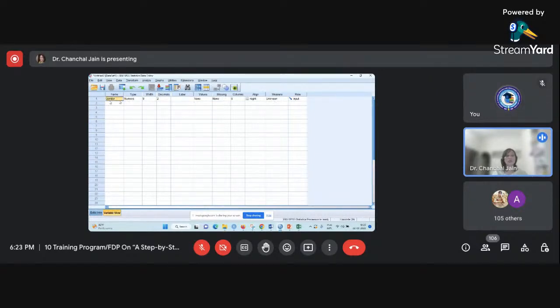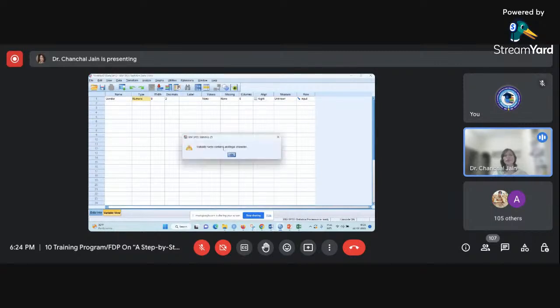One more thing I'll show you here. Suppose I have written gender of participant. I'm switching from this cell to the next cell. Again, you can see we are getting an error that variable name contains an illegal character. So in that case, if you want to define the name of your variable using more than one word, you need to use either underscore or dot, that is the period sign. Now you can see we are not getting any problem.